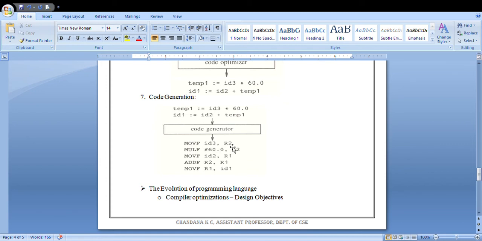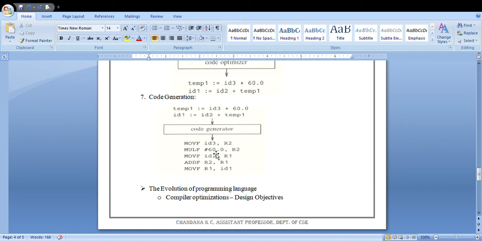Here you are considering a register. MOVF is nothing but you are moving the floating point value of id3. Whatever the id3 value you are getting, you are just moving that id3 value to your R2 register. And after that, you have to perform the multiplication operation, whatever the content present in your id3, along with that constant value 60.